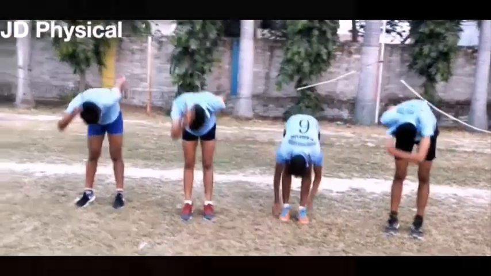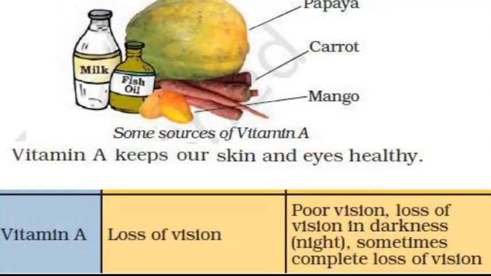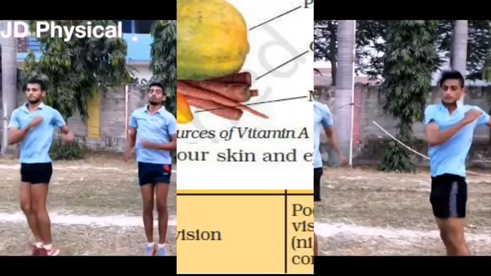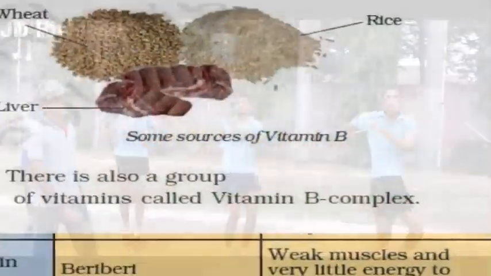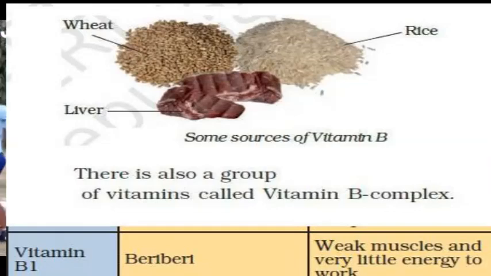Vitamin A keeps our skin and eyes healthy. Some sources of vitamin A are papaya, carrot and mango. By deficiency of vitamin A, we have loss of vision. Vitamin B gives our muscles energy. Sources of vitamin B are liver, wheat and rice. In deficiency of vitamin B, we get the disease beriberi.